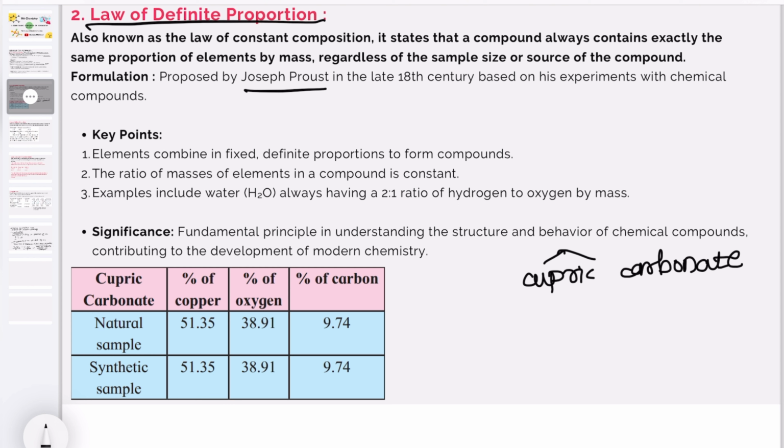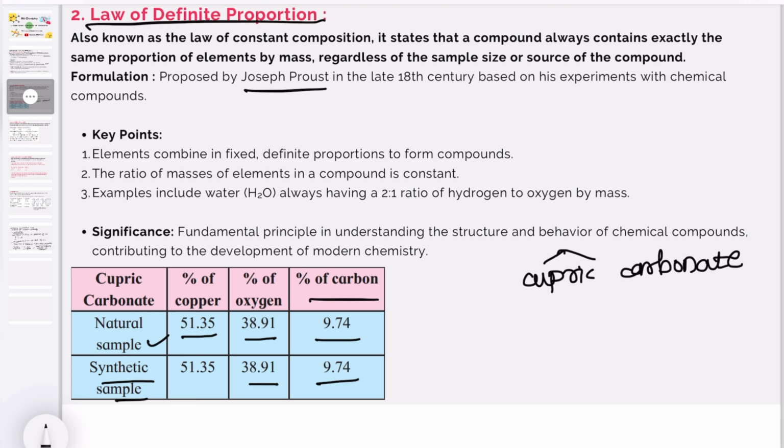One is natural in origin, one is synthetic. He found that the composition of elements present was the same for both samples, as shown below. The natural sample also contains a percentage of copper of 51.35, same as for the synthetic sample. Here the percentage of oxygen in natural as well as in synthetic is 38.91, and the percentage of carbon in natural as well as in synthetic is 9.74. That means both samples have the same percentage.